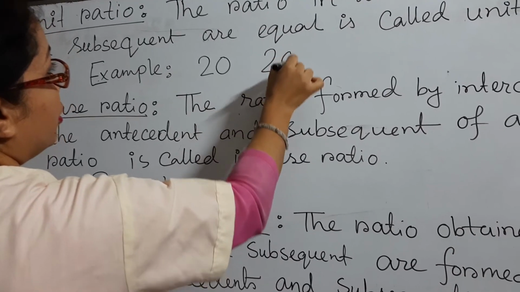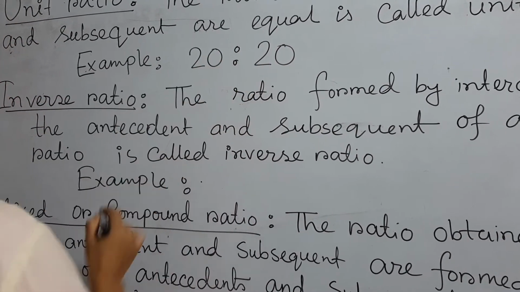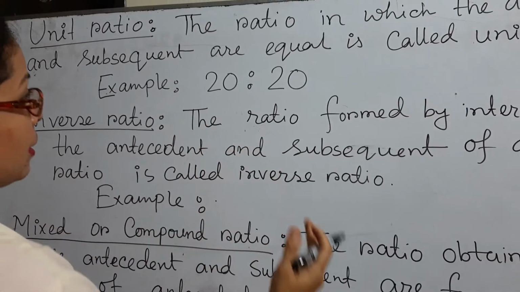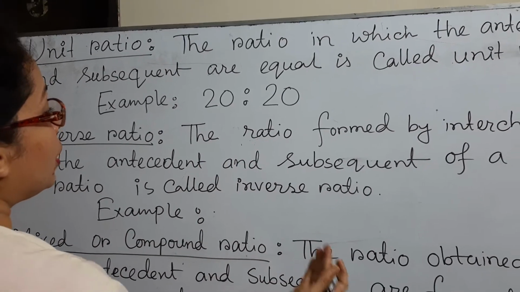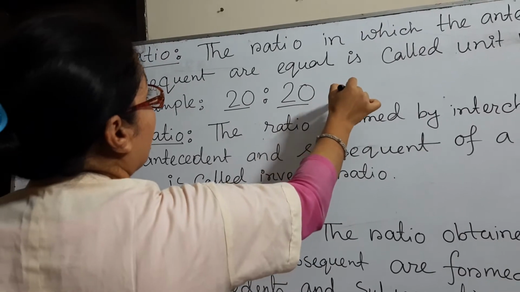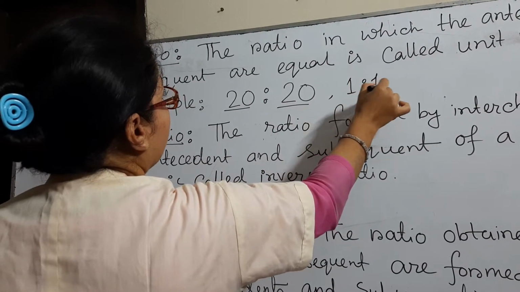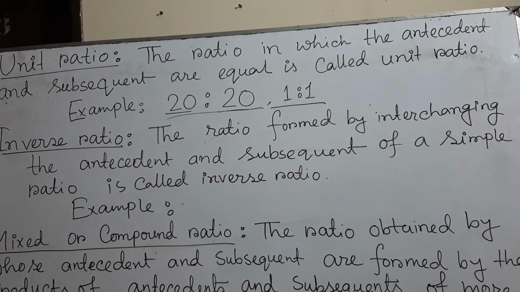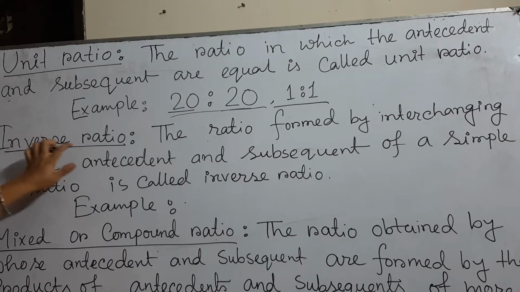So the ratio of the price of the book and the pen is 20:20, that is 1:1. This is called the unit ratio. Clear students?